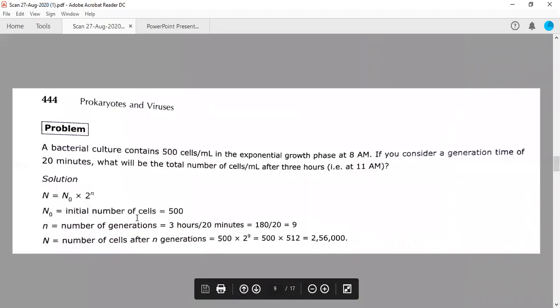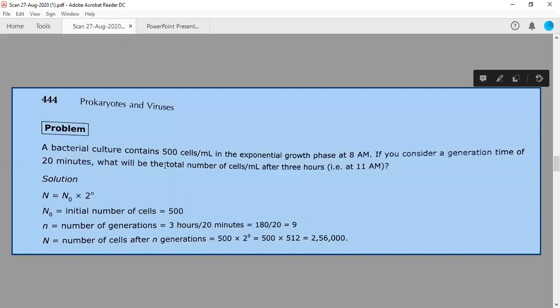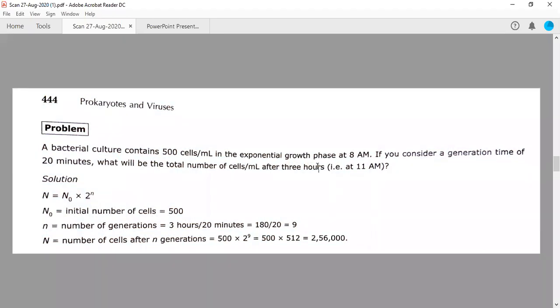There is a problem related to this also. Suppose it is given that a bacterial culture contains 500 cells per ml in a test tube, and they are growing in exponential phase, meaning they are in the log phase at 8 a.m. in the morning. If you consider a generation time of 20 minutes, what will be the total number of cells after 3 hours? So first of all, what will you do? Because you are calculating for 3 hours, you will convert these 3 hours into minutes, because the generation time is given in minutes.